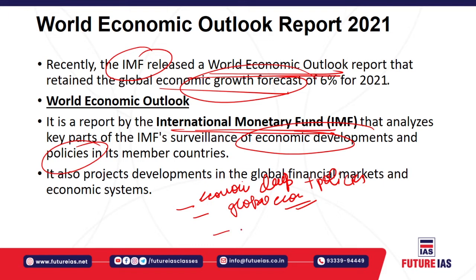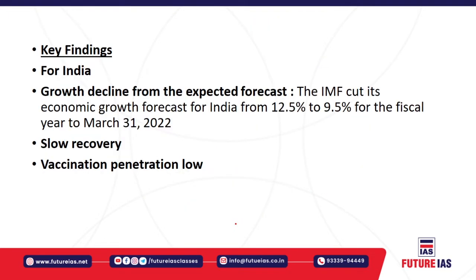The report is the main instrument for disseminating the findings and analysis of the global surveillance activities to the world. So this World Economic Outlook database is created by an annual exercise, that means a twice-a-year exercise that begins in January and June every year and is related to the publication. Now let us understand the key findings of this report.